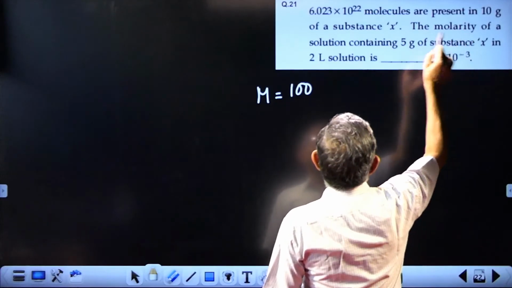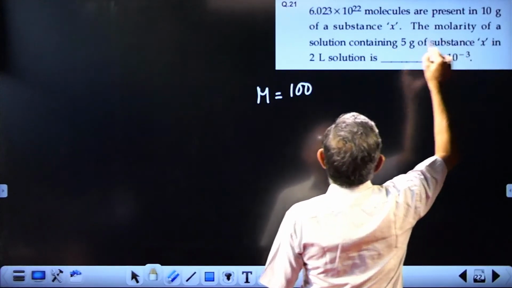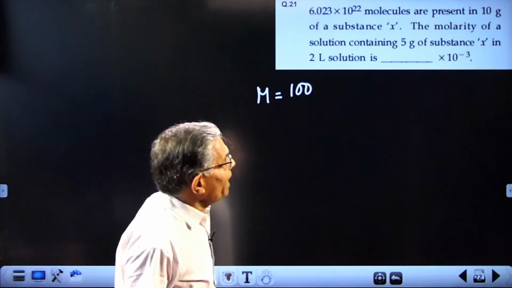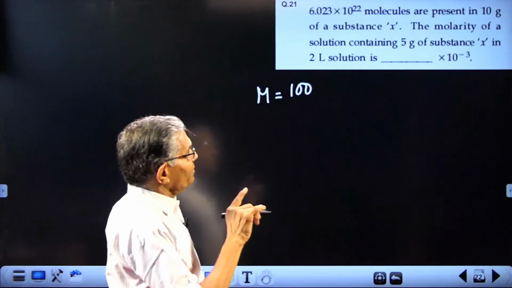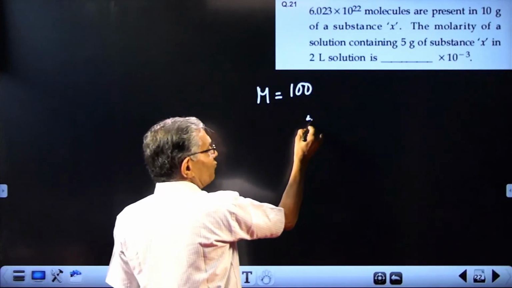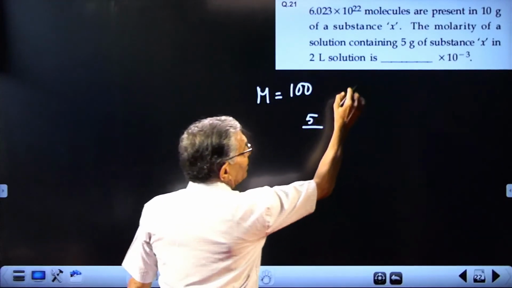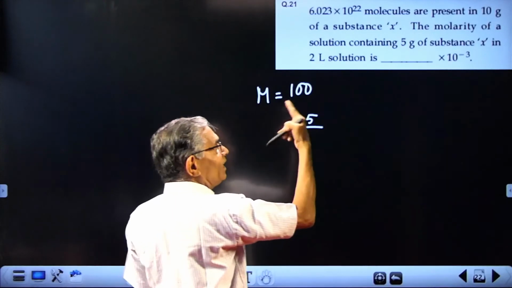Now, 10 gram of a substance, that means molar mass is there. The molarity of a solution containing 5 grams of the substance X. So, how many moles are there? 5 gram present in how much? 2 liter. 5 gram present in 2 liter.